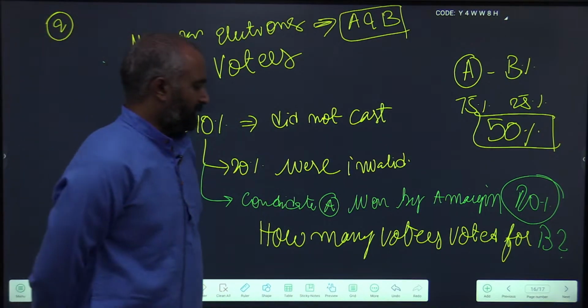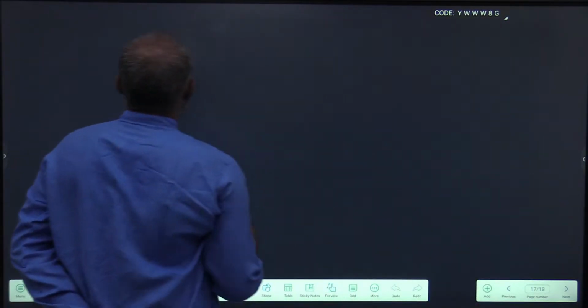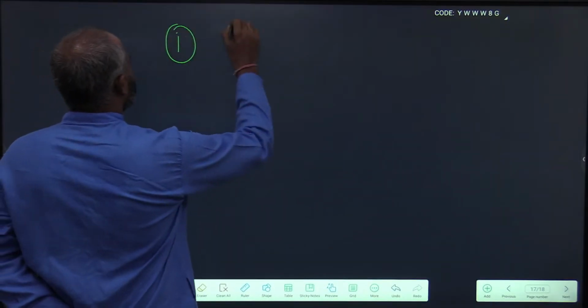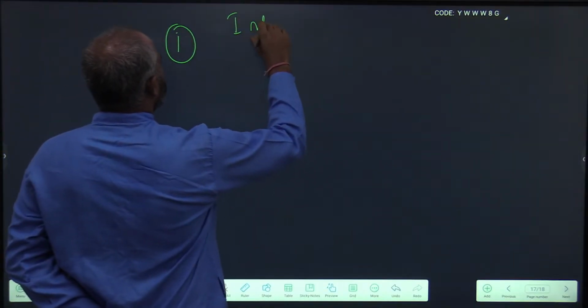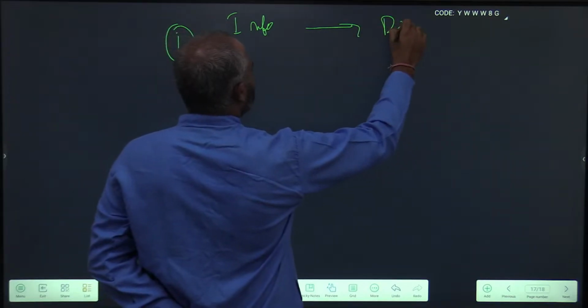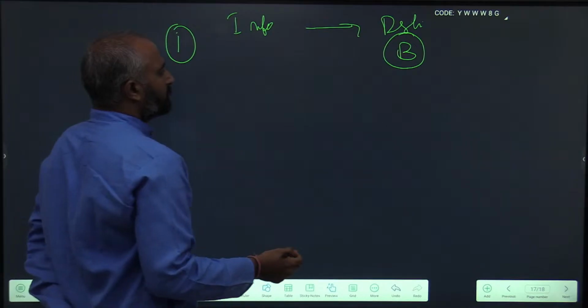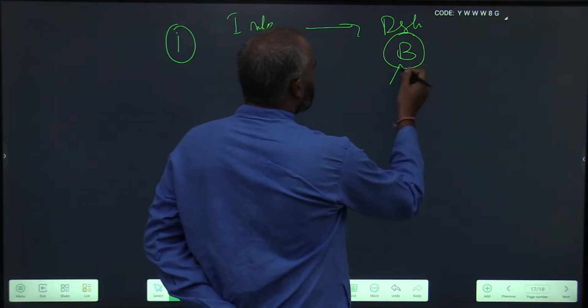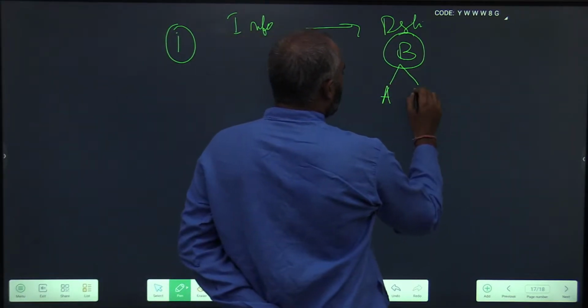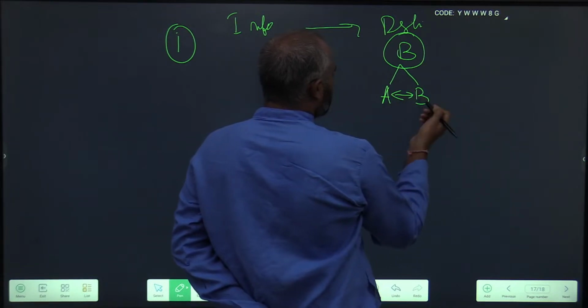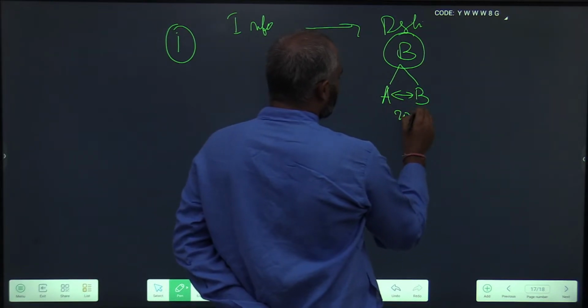Now let's solve. First, the information and the destination. What is the destination? Votes of B. And what is the information given regarding B? A and B participated in it, and A's margin was 20%.